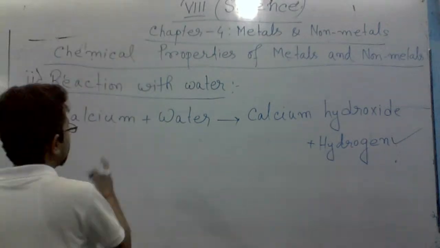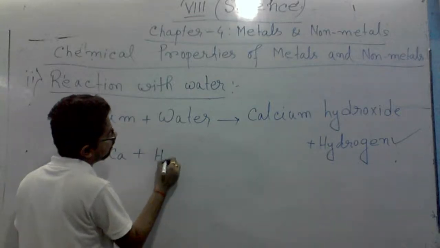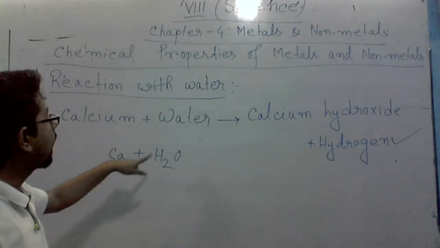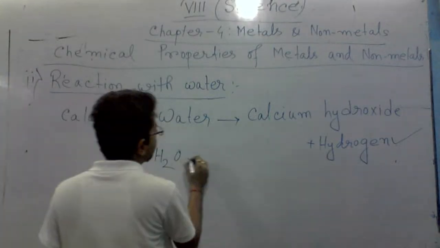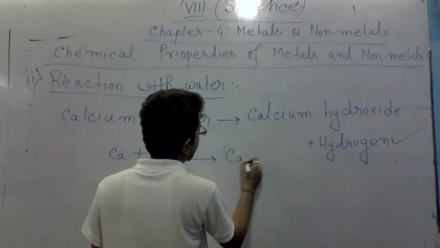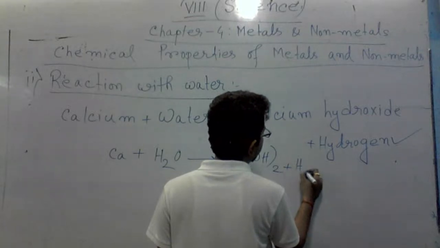See what happens. Calcium plus water: Ca plus H2O, right? Calcium is denoted by Ca and water is H2O. It forms calcium hydroxide, that formula is Ca(OH)2, plus H2, hydrogen.